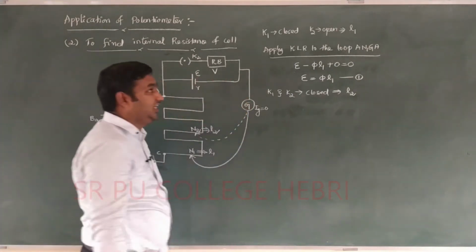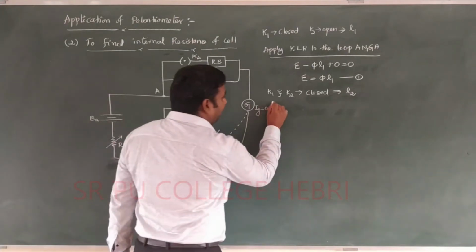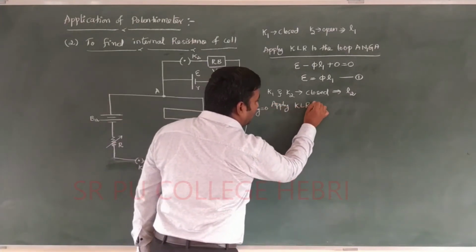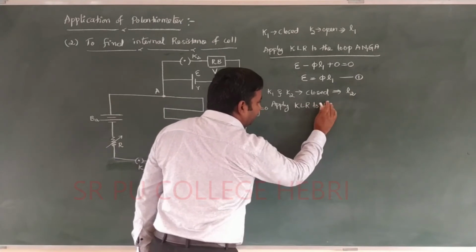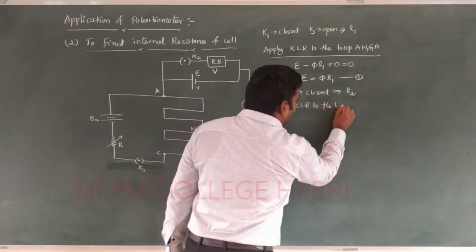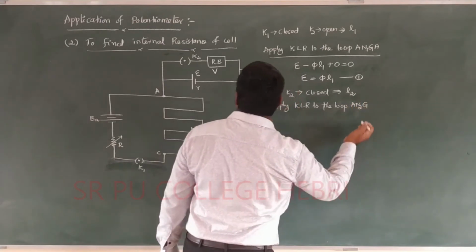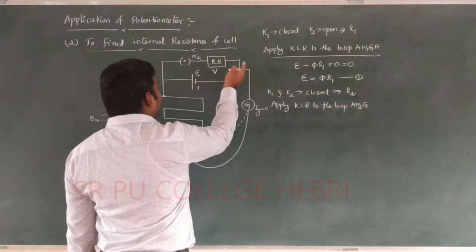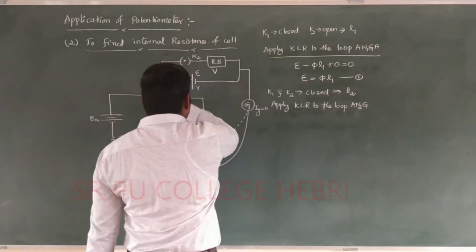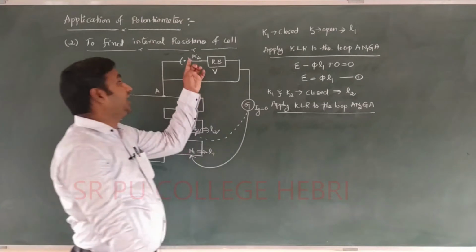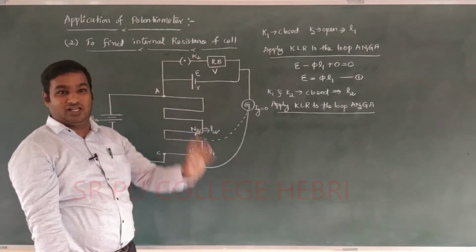By considering Kirchhoff's loop rule, apply Kirchhoff's loop rule to the loop. A, N2, galvanometer, and again it comes over here, which is nothing but the resistance box to A. After closing K2 also, this entire system will work.